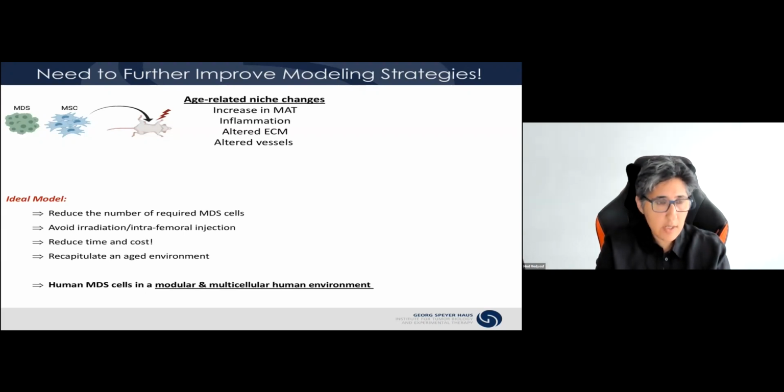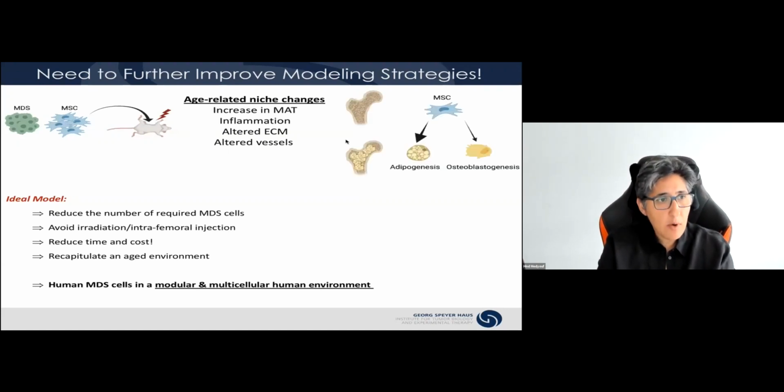Aging is accompanied by a prominent increase in adipocytes. So marrow adipose tissue is largely expanded in aged individuals. There's inflammation. The extracellular matrix is heavily changed, also as a consequence of the change in cellular composition. And we see very prominent changes in the vessel composition, as has been very nicely described by the groups of Sri Lapido, Ralph Adams, and Anjali Kosumbe.